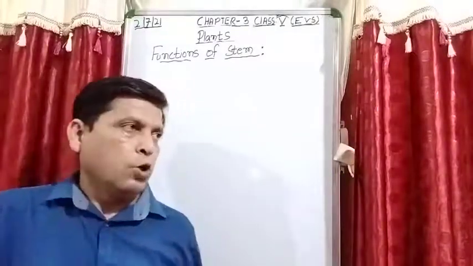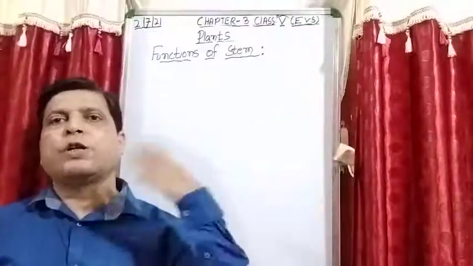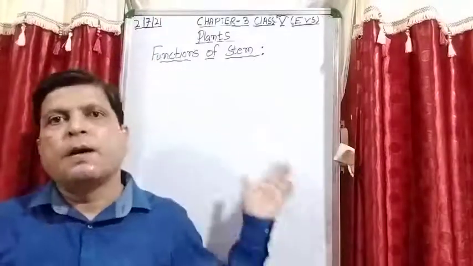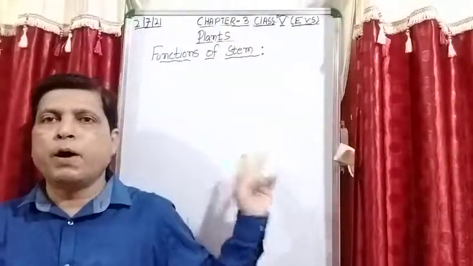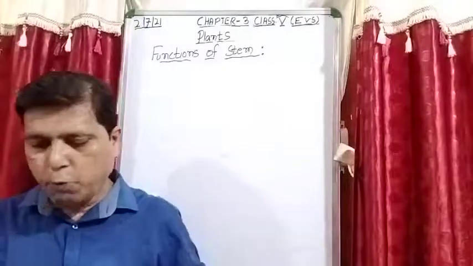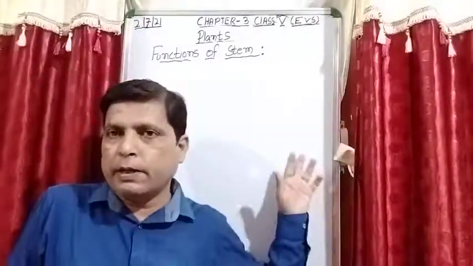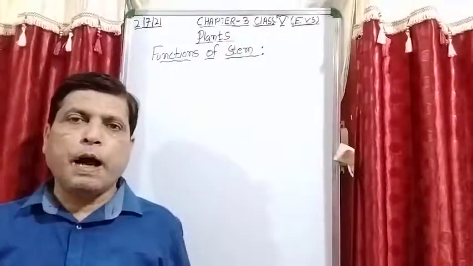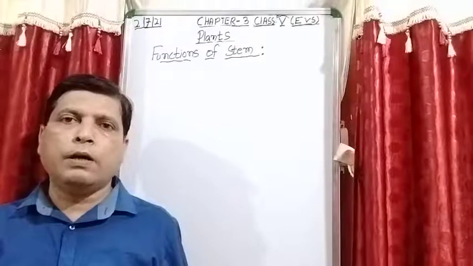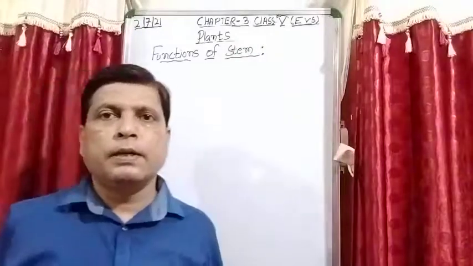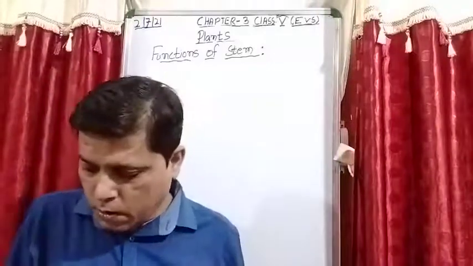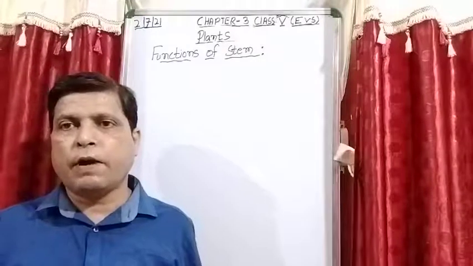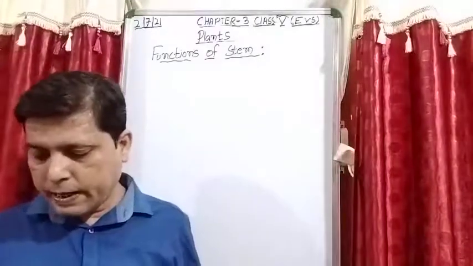Is it clear? So which part of the plant is above the ground and who supports it? The stem does. And it bears branches, leaves, buds, flowers and fruits. This point I have already discussed with you: the stem supports the parts of the plant which are above the ground. And what parts does it bear? It bears branches, leaves, buds, flowers and fruits.